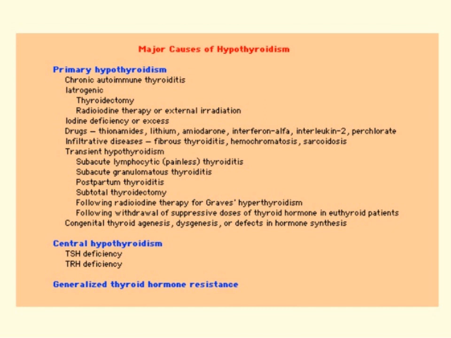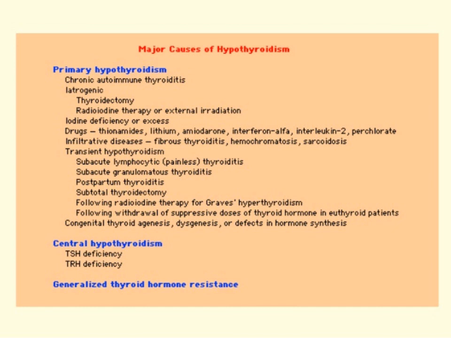So these include subacute lymphocytic painless thyroiditis, subacute granulomatous thyroiditis, postpartum thyroiditis, after subtotal thyroidectomy, following radioiodine therapy for Graves' hyperthyroidism, and following withdrawal of suppressive doses of thyroid hormones in euthyroid patients. Then congenital thyroid agenesis, dysgenesis, and defects in hormone synthesis. These all are the causes of primary hypothyroidism.